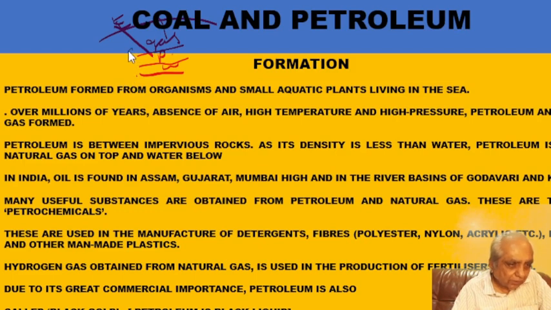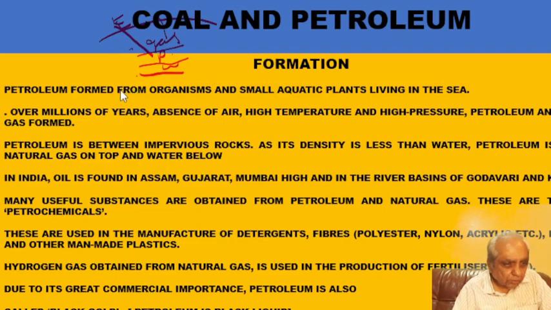All around it there would be impervious rocks, and they are trapped between those rocks. So this is how it has got formed. Now, in India, they are found in Bombay High, Assam, Gujarat, river basins of Godavari and Krishna, etc.